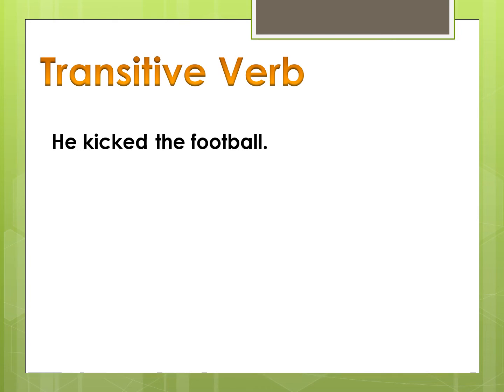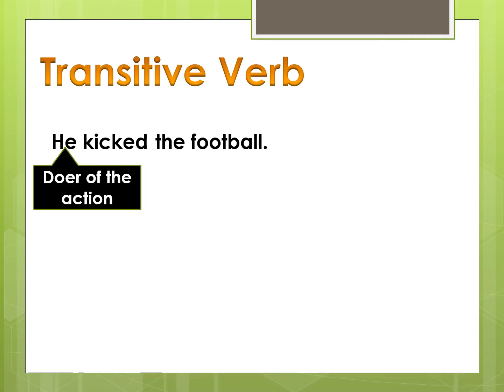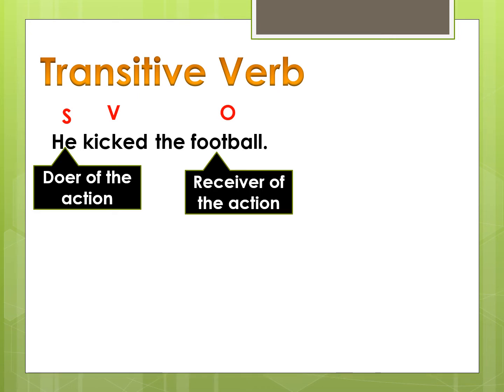I get the answer as he kicked the football. If you look at this sentence, the word he is the doer of the action. So the word he is the subject. The word kicked is the verb. And what did he kick? He kicked the football. The football is the object here. The object is the receiver of the action.